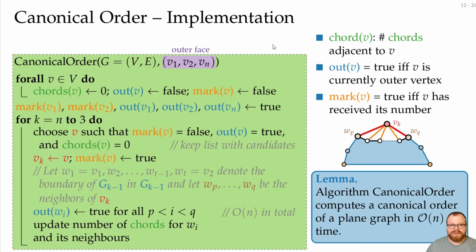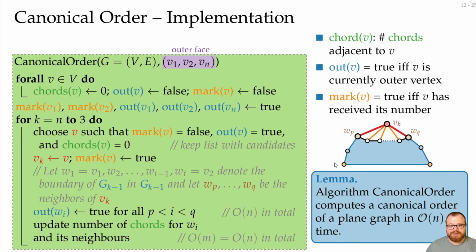That means to find the new chords, for every vertex we once have to look at all its edges. An edge is adjacent to exactly 2 vertices, so we look at every edge exactly twice. And since we have a planar graph, the number of edges is linear in the number of vertices. So this whole thing also only takes linear time.